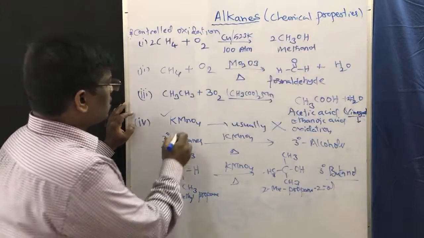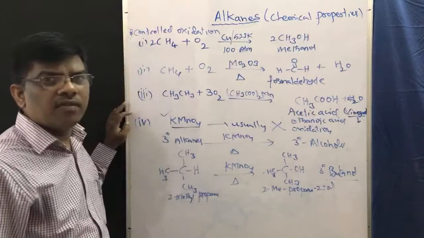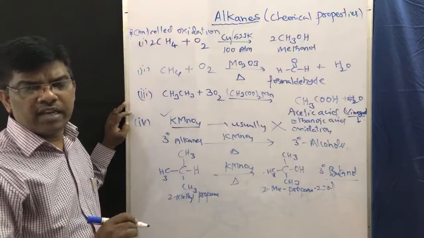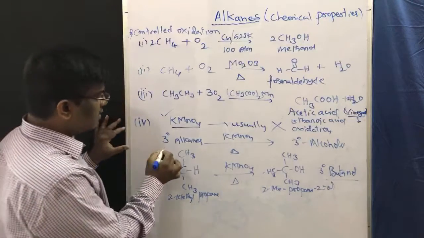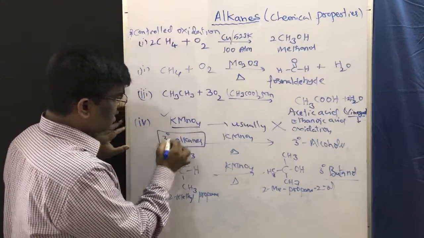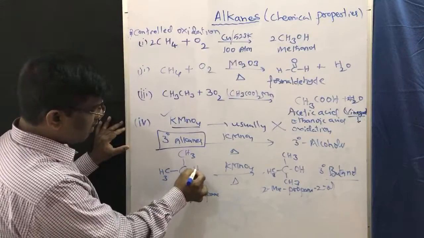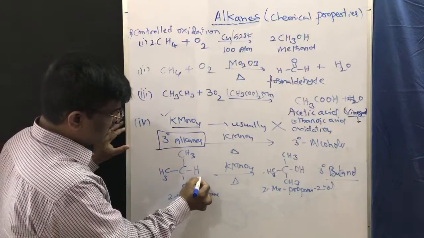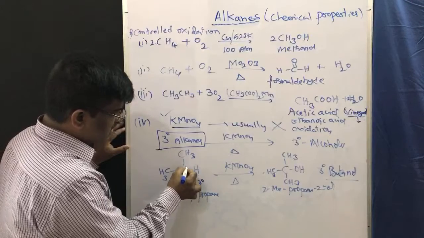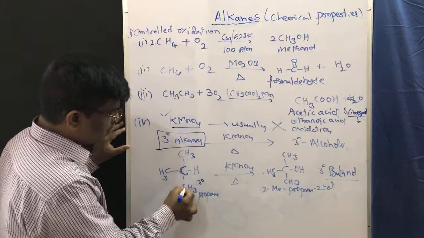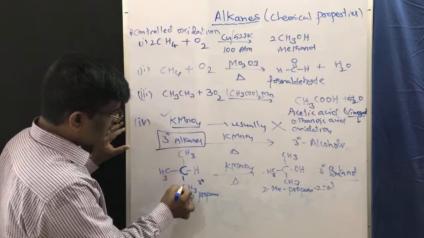Right. So oxidation of alkanes with KMnO4 usually does not occur, but tertiary alkanes, which have a tertiary hydrogen, do. This is tertiary because this carbon is attached to 3 carbons, 1, 2, 3.